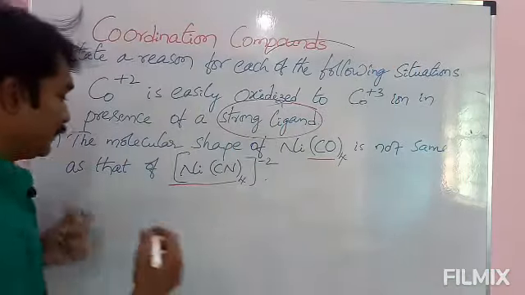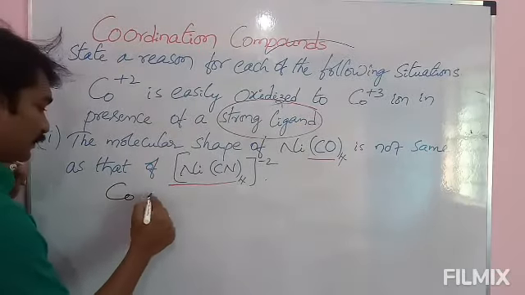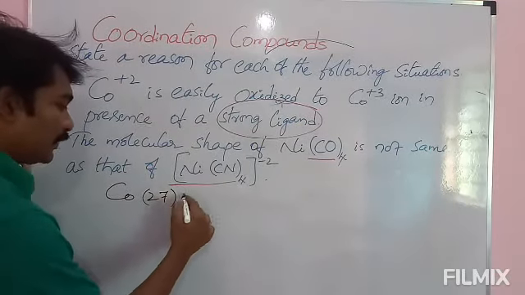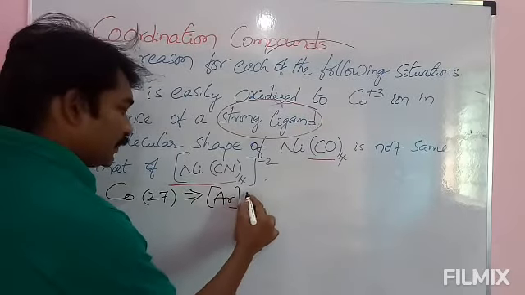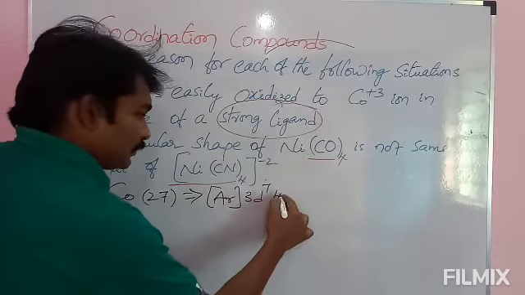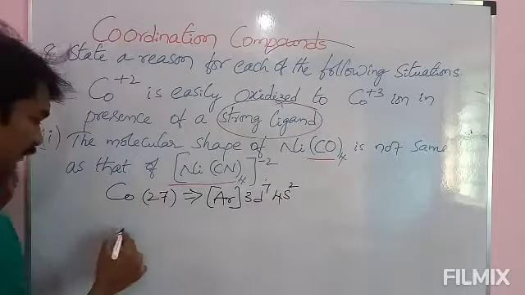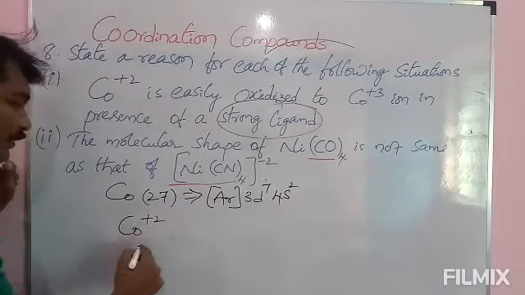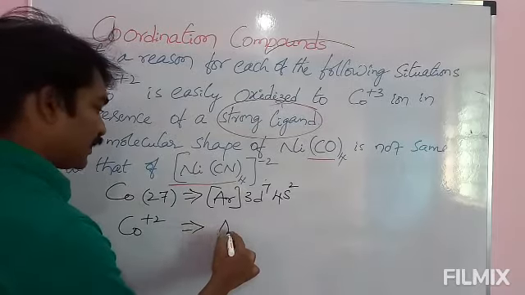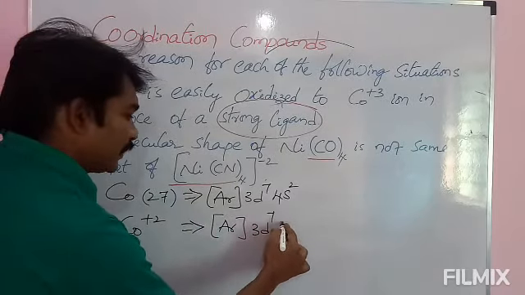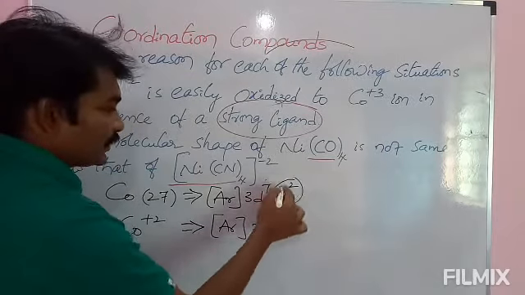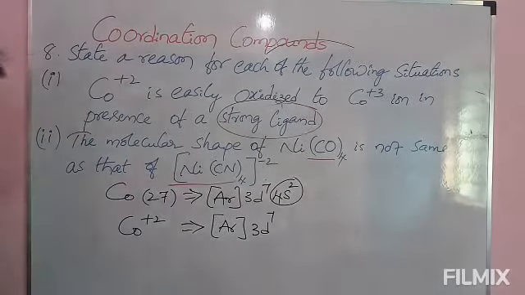Okay, first I will write electronic configuration of cobalt here. Cobalt is 27, with respect to argon, 3d7, 4s2. See here, Co+2 is with respect to argon 3d7, and see here, by losing these 2 electrons, Co+2 is formed.